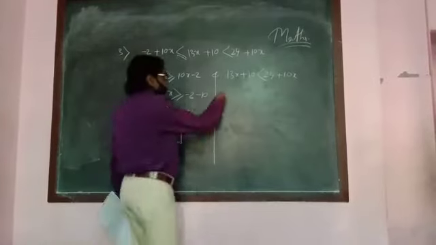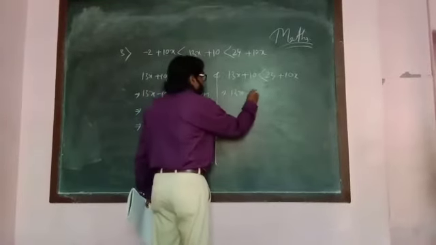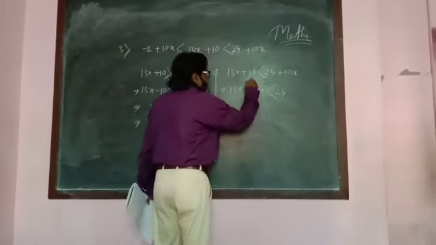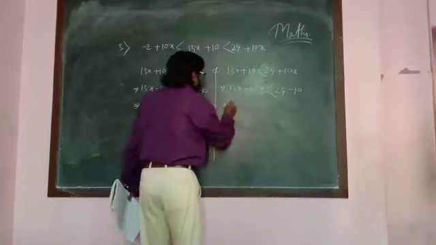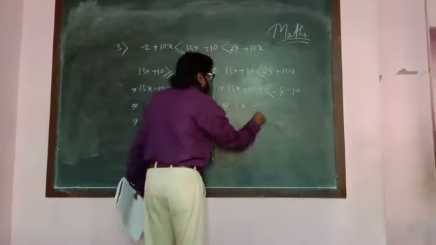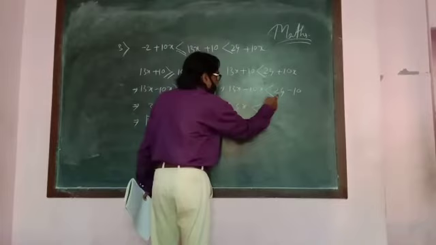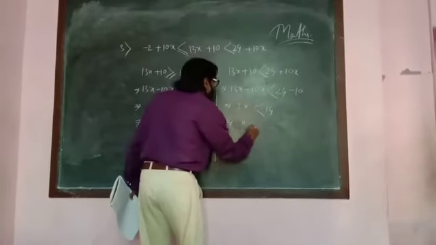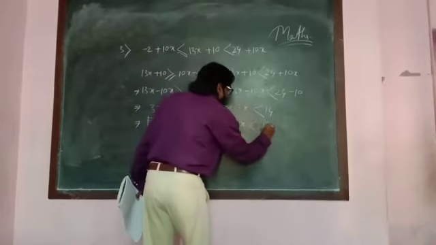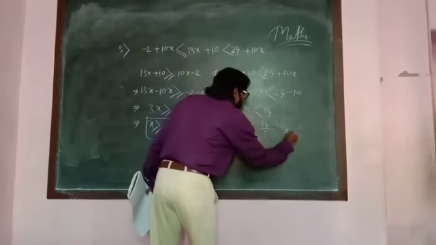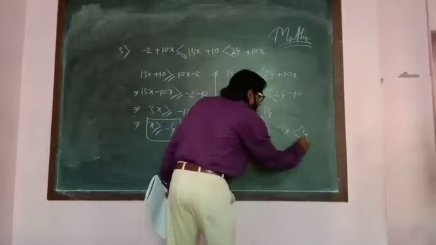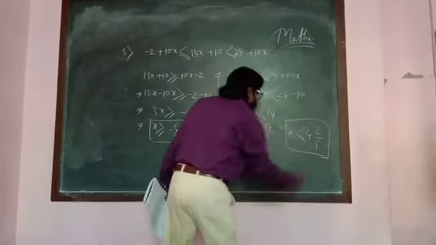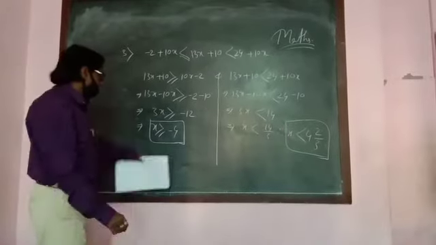Now on this side, see: 13x minus 10x, bringing this side, less than 24. Taking 10 to that side, minus 10. This becomes 3x less than 24 minus 10, which is 14. Now divide by 3: x less than 14 by 3, which is 4 2 by 3. That means x is less than 4 2 by 3 and greater than or equal to minus 4.